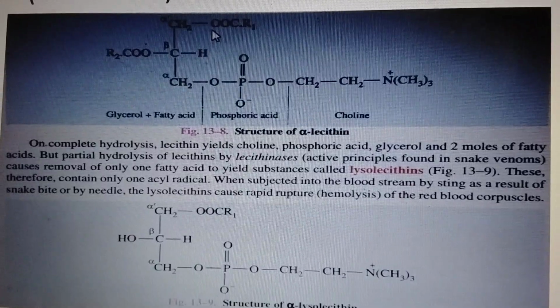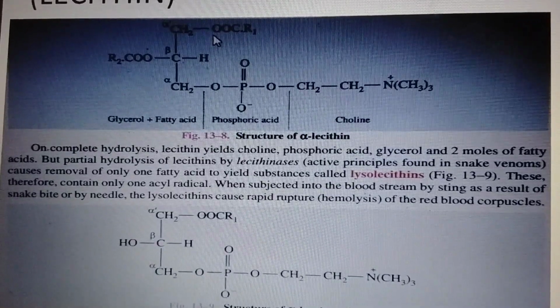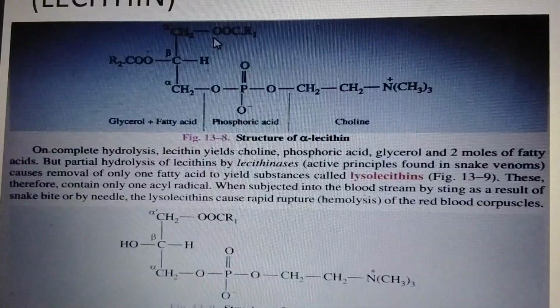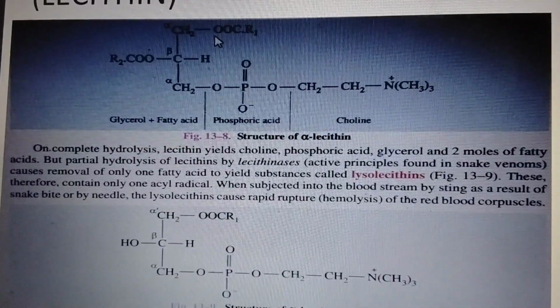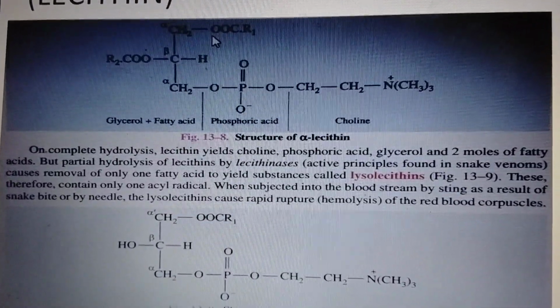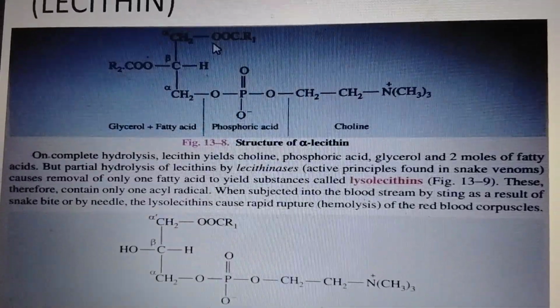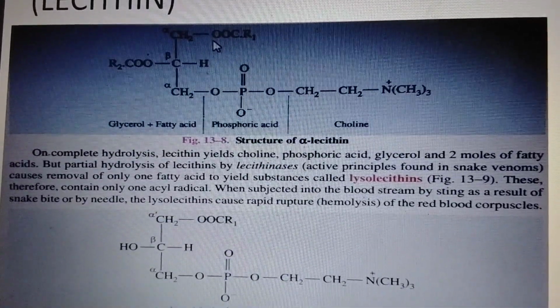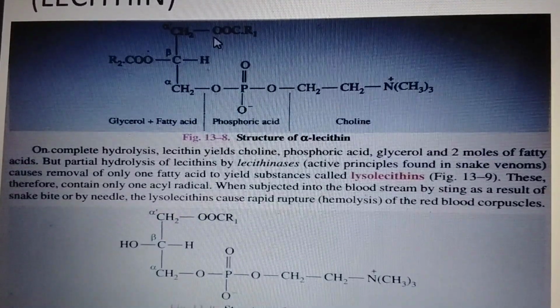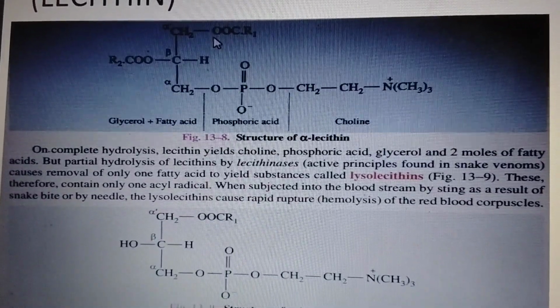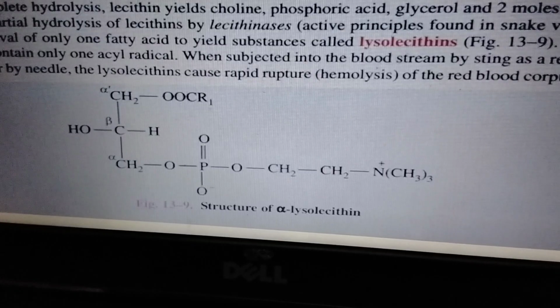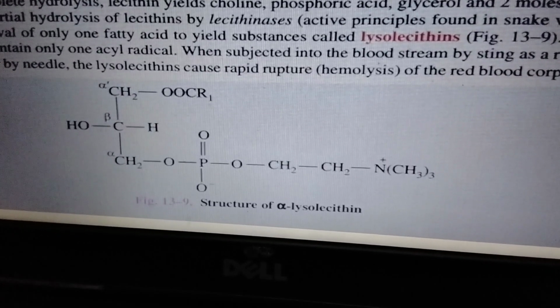But in partial hydrolysis by the lecithinase enzyme, found in snake venom, only one fatty acid is removed, and the substance yielded is called lysolecithin. This is the structure of lysolecithin.